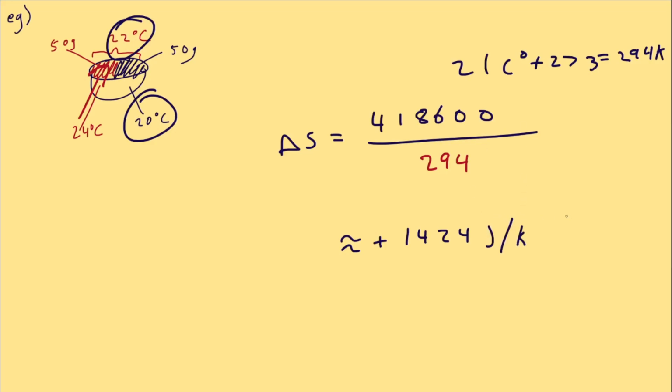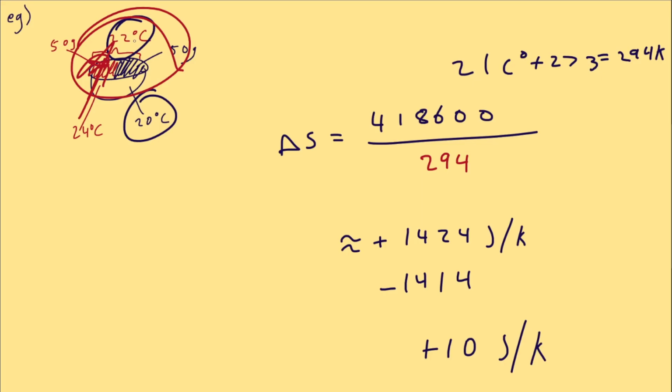You might say, oh, this is the same. No, the hot water lost this much. So there's a 10 difference. There's a plus 10 entropy increase. So even though one side lost energy, the overall disorder increased.